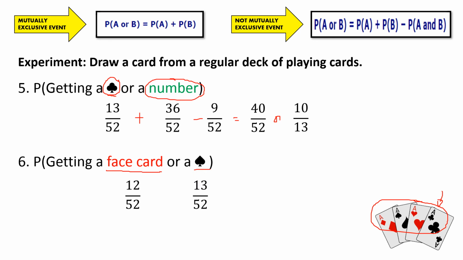So 13 over 52. Now, is it possible for us to get a face card and a spade at the same time? The answer is yes. And how many are they? So the number of face cards and spade at the same time, there are 3. So we're going to have a subtracting value of 3 over 52. So let us now simplify. The first two we added. So 12 plus 13, that gives us 25 minus 3. So therefore, the answer here is 22 over 52, or further simplified as 11 over 26. Okay? So hope you understand now how to deal with not mutually exclusive events.